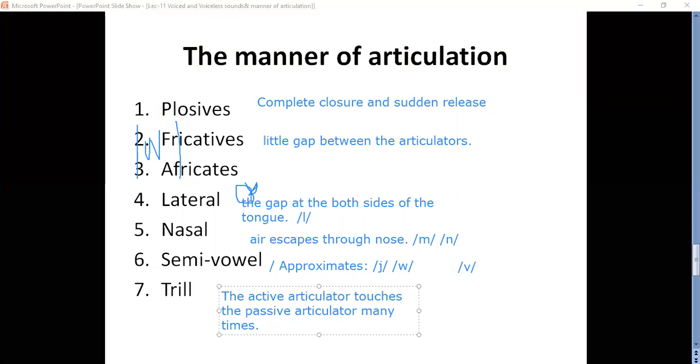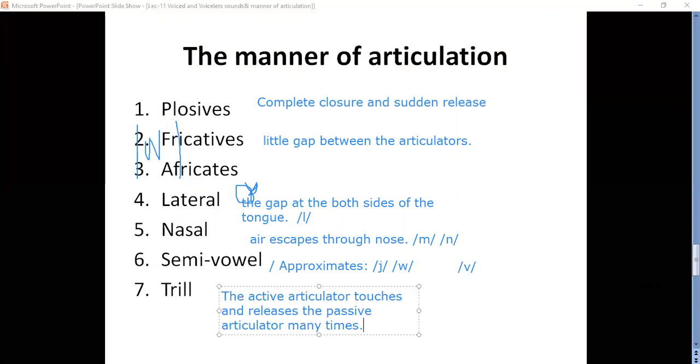Okay, touches and releases, touches and releases the passive articulator many times. Okay, if it does in that way, we can say it is trill.